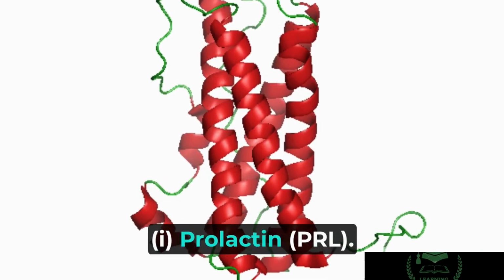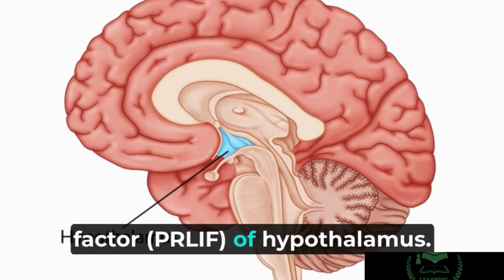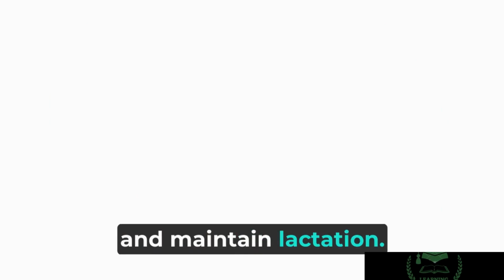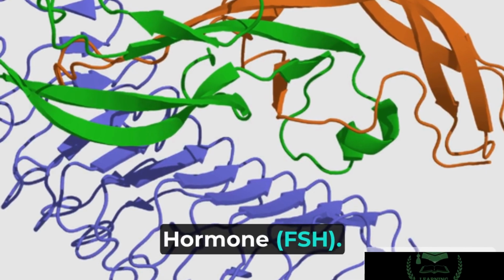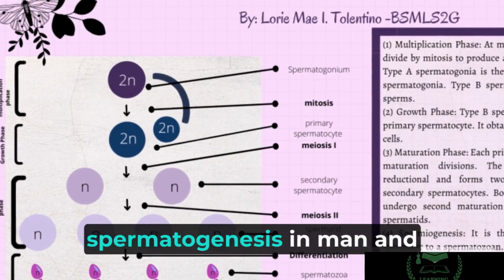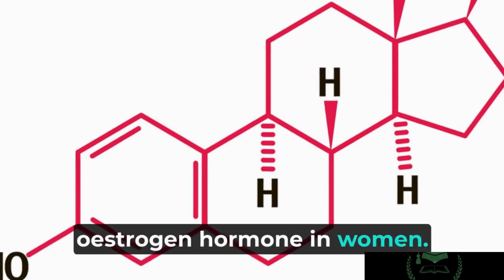II. Prolactin, PRL. Its secretion is enhanced by PRL releasing factor, PRLRF, and depressed by PRL inhibitory factor, PRLIF, of hypothalamus. Its function is to initiate and maintain lactation. III. Follicle stimulating hormone, FSH. It stimulates growth of seminiferous tubules and spermatogenesis in man and growth of ovarian follicle and estrogen hormone in women.